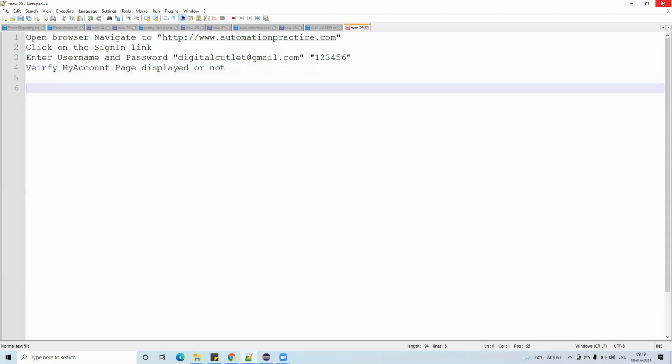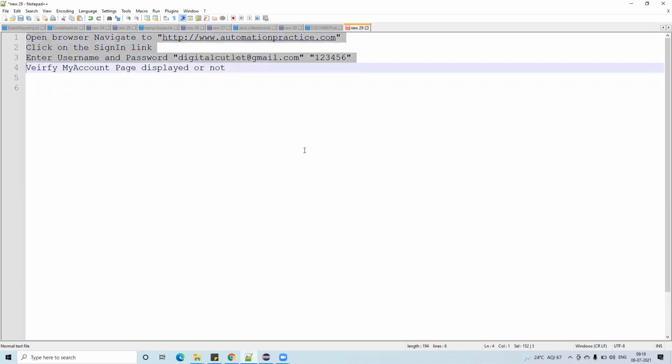Now, the same type of steps we are writing in Cucumber as well, but writing the steps like this, not like that one. Description, step, expected output, input, status. We don't write all those things. We write only single steps like this. This is mandatory.